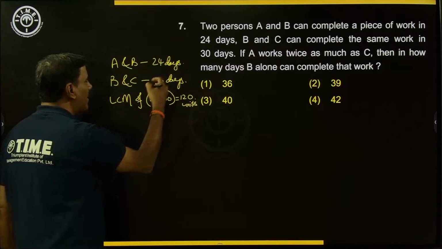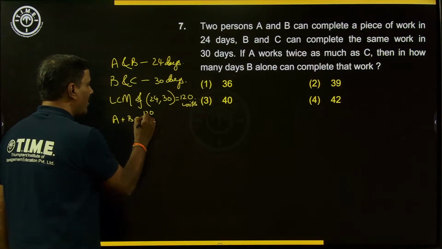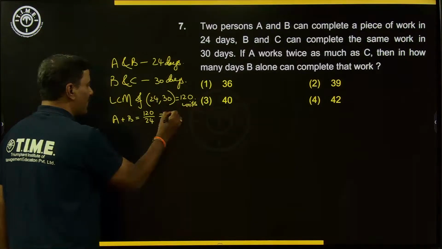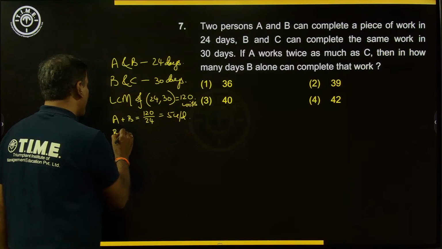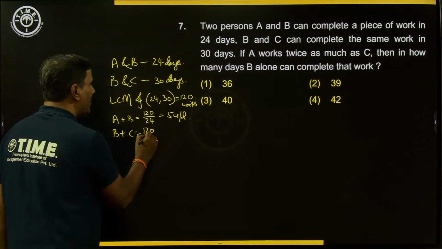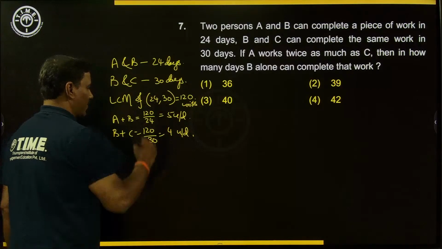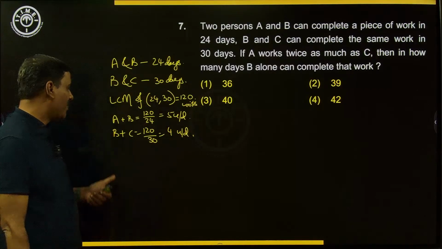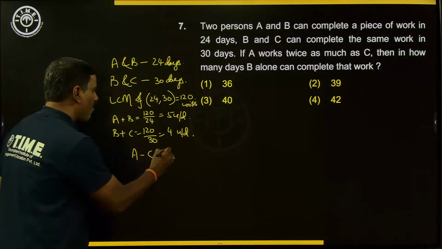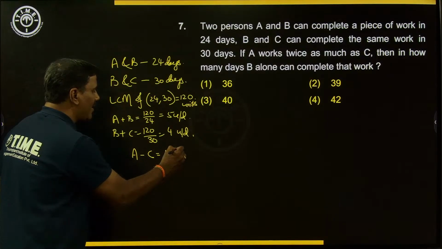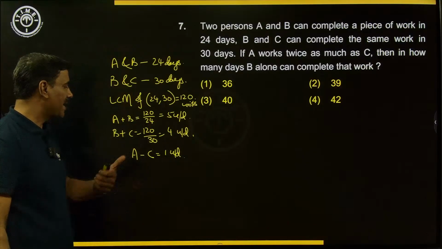A and B, if they are completing in 24 days, per day they are completing 120 by 24, 5 units, we can say. Right? 5 units per day. Likewise B and C are completing those 120 units in 30 days, so 4 units per day. Right? So if you observe carefully, if we subtract this from that, A is doing 1 unit more than C per day, we can say. Right or not? If you subtract, B cancels, it is simply A minus C is 1 unit.